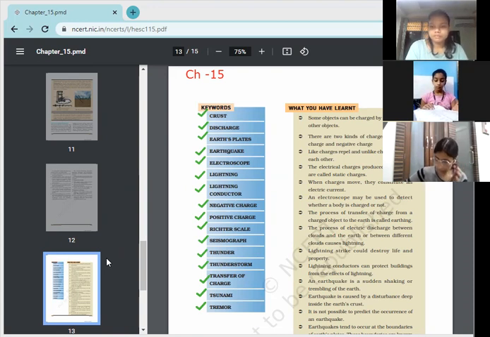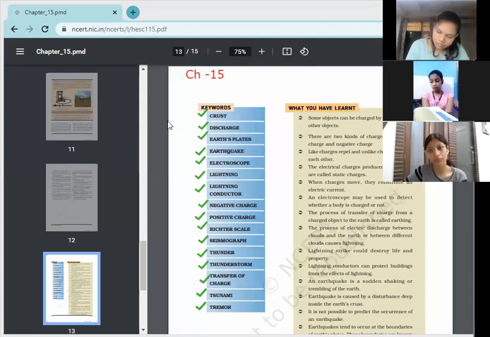Ma'am, can you please once tell earth's plate again? Earth's plates, actually, beta, are the plates which are floating under the earth. Under the earth, you know, there is a crust. So these are the plates. We were discussing these plates in detail. These plates keep on floating under the earth's surface. So these are known as the earth's plates, or the other name for earth's plate is the tectonic plates.